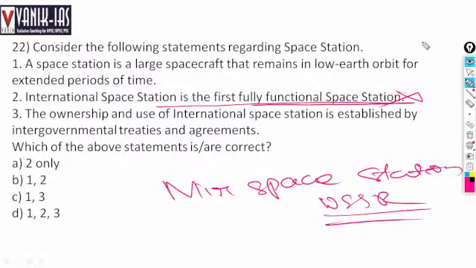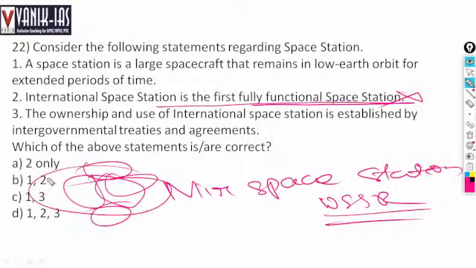Remember, it is a constellation of various space stations, right? Various space stations got combined to form the International Space Station. It's a very big satellite, the largest satellite. All these countries have different responsibilities with respect to the International Space Station. For example, Russia's job was to clear the orbit so that the International Space Station can move safely without colliding with space debris. Russia also has the responsibility to take the ferries or the scientists to the International Space Station and to return them back.